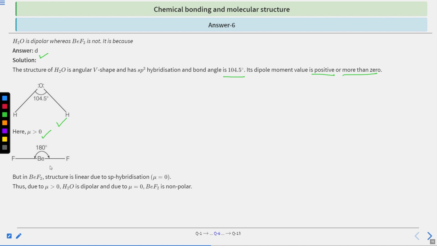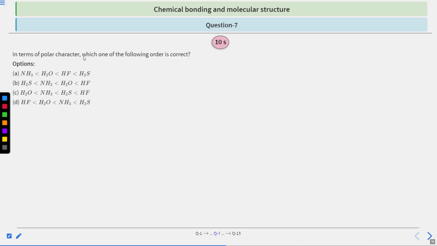And this is the structure of BeF2, having a bond angle of 180 degrees, and the BeF2 structure is linear due to the sp hybridization, and the dipole moment will be 0. Thus, because the dipole moment is positive, H2O is dipolar, and because the dipole moment is 0, BeF2 is non-polar. Hence, option D will be the correct answer. Moving on to the next question, question number 7.